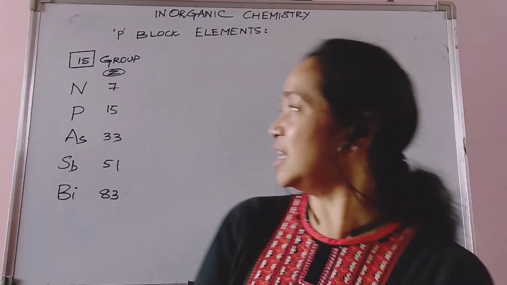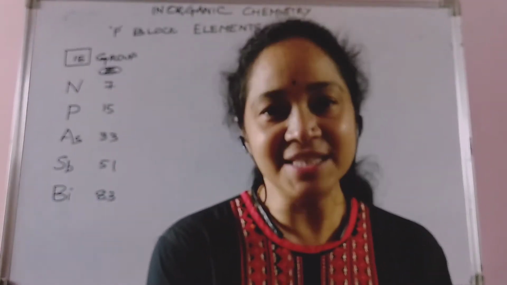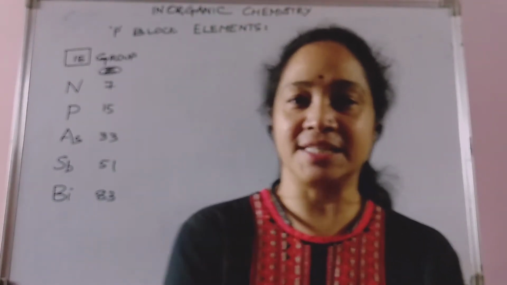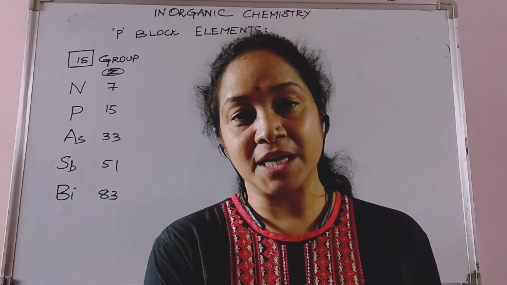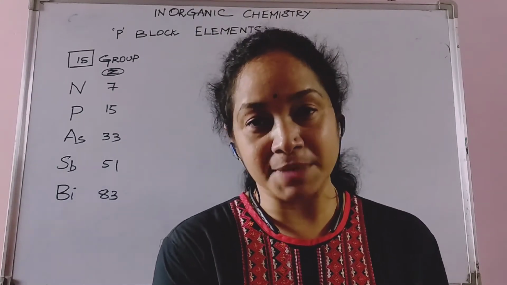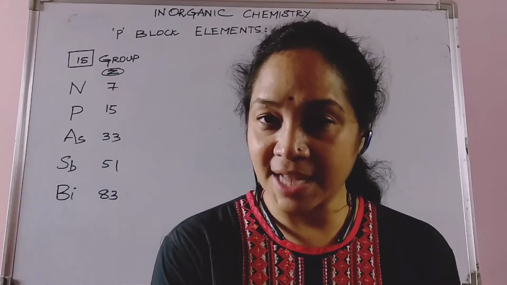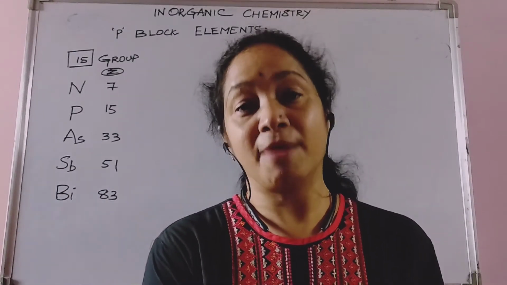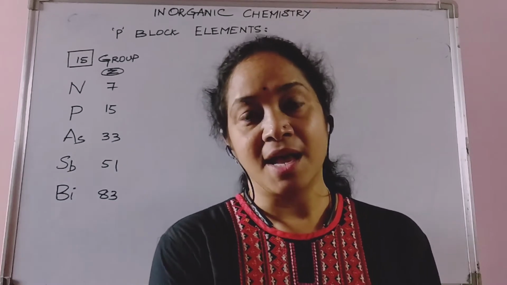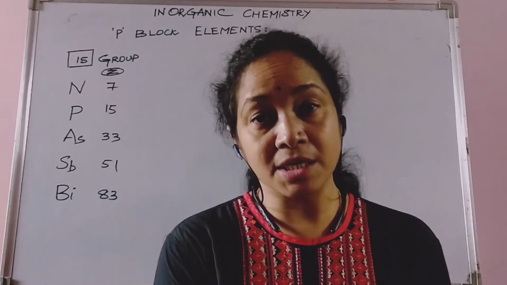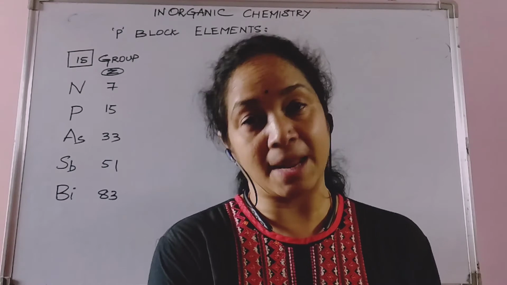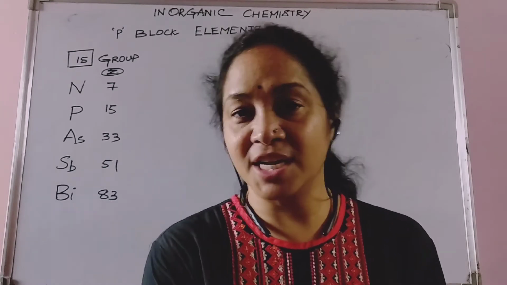Initially, if you go with the occurrence, nitrogen is the major component of air. Around 78% of atmospheric air consists of nitrogen. Not only that, nitrogen is also obtained in the form of nitrates. And nitrogen is the important heteroatom that is present in amino acids and proteins.